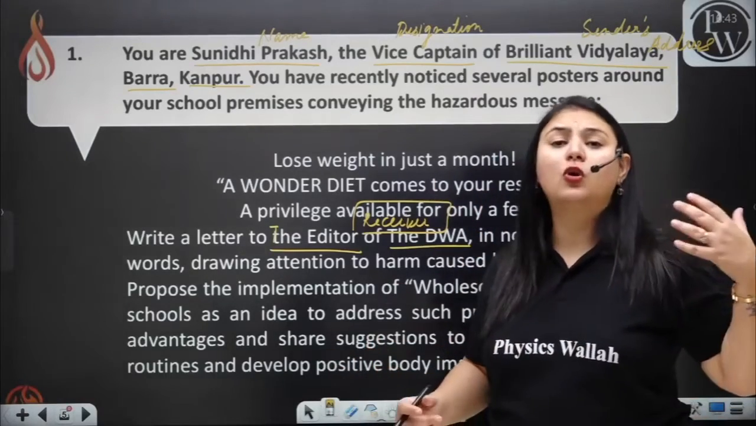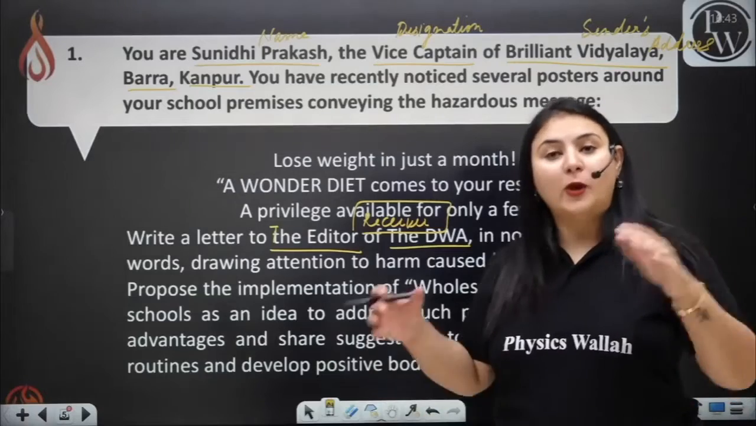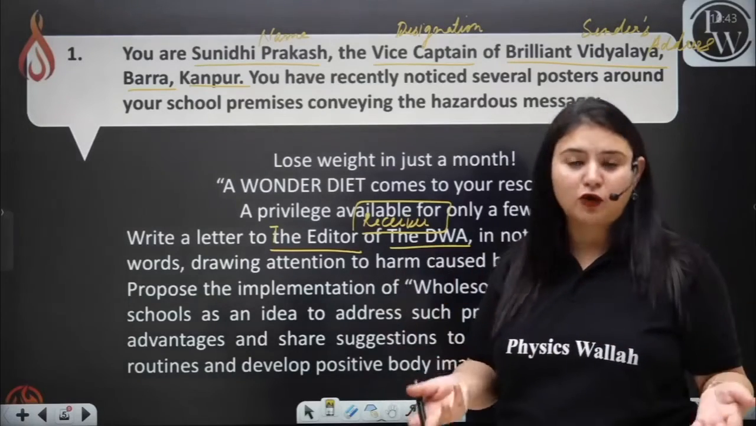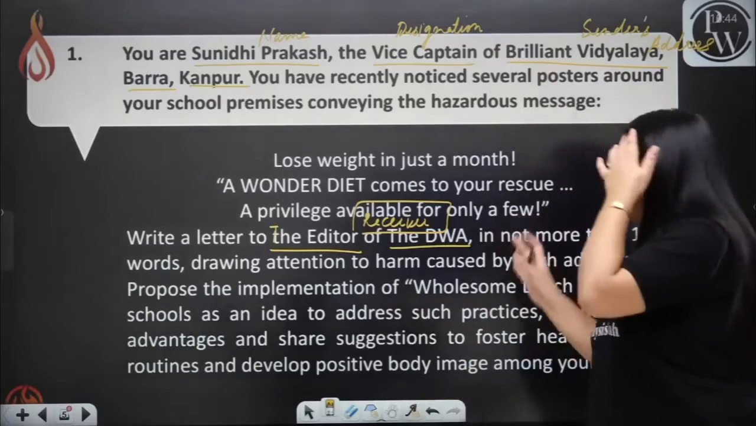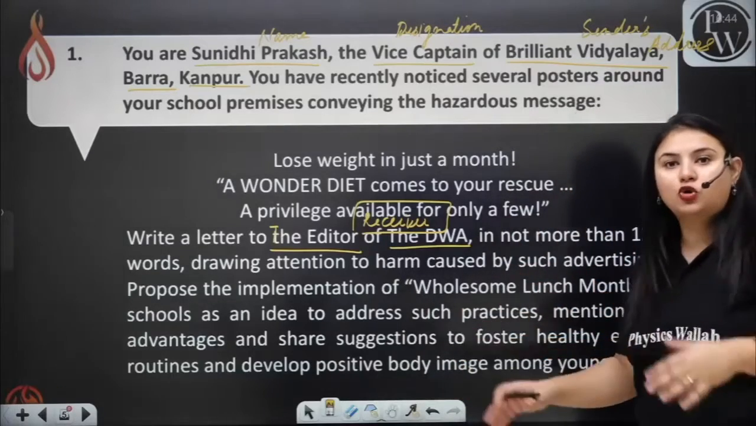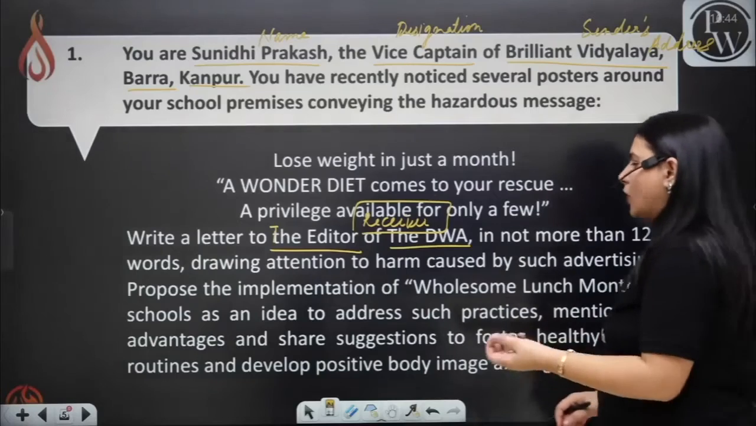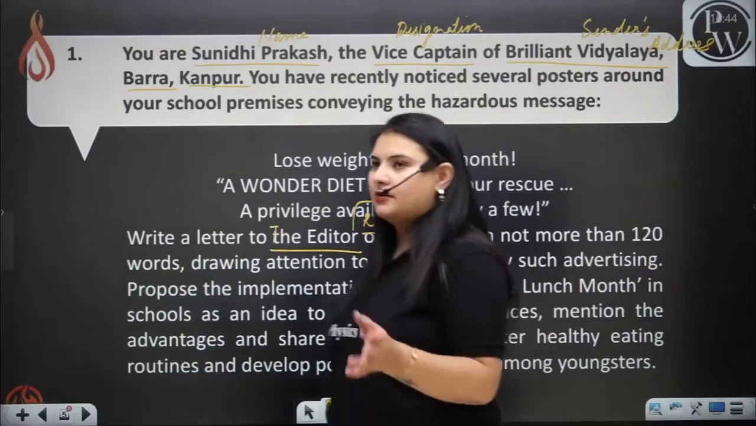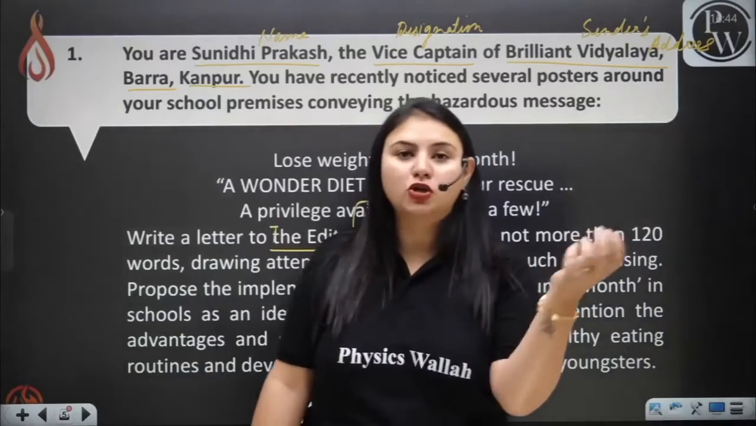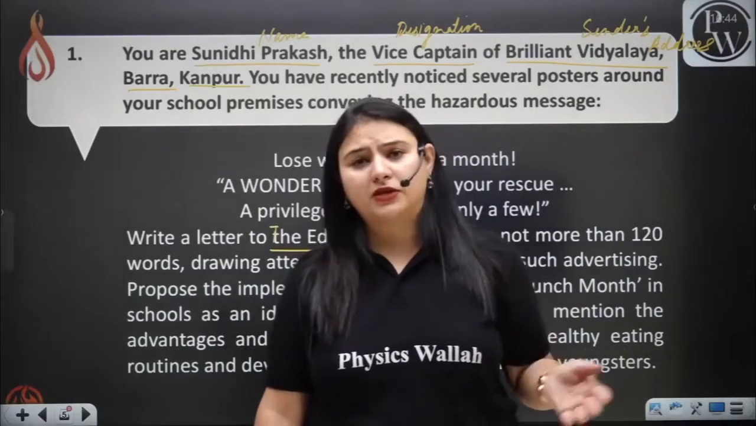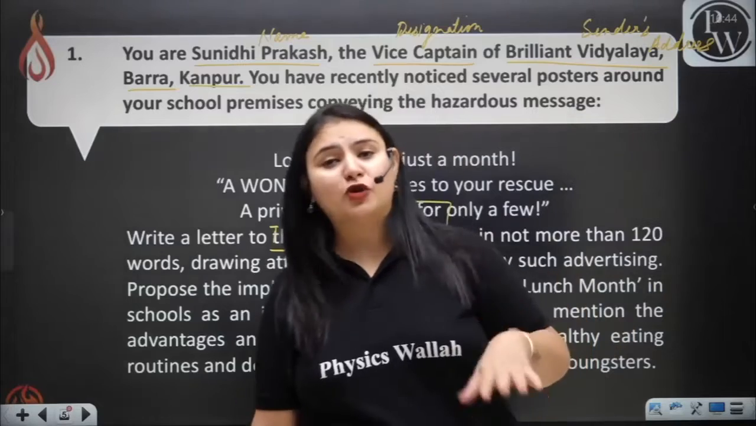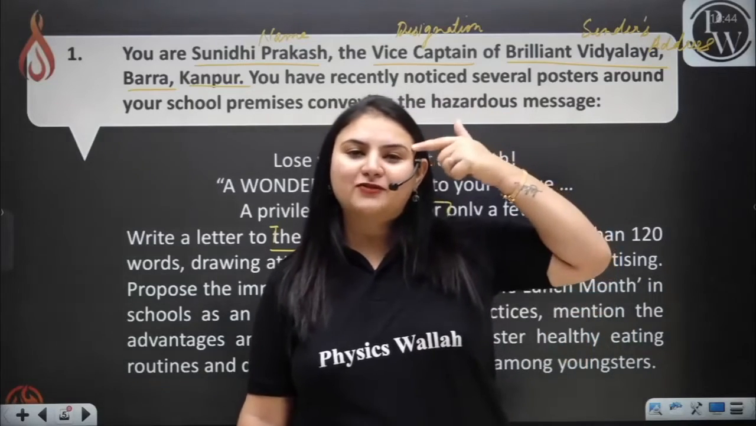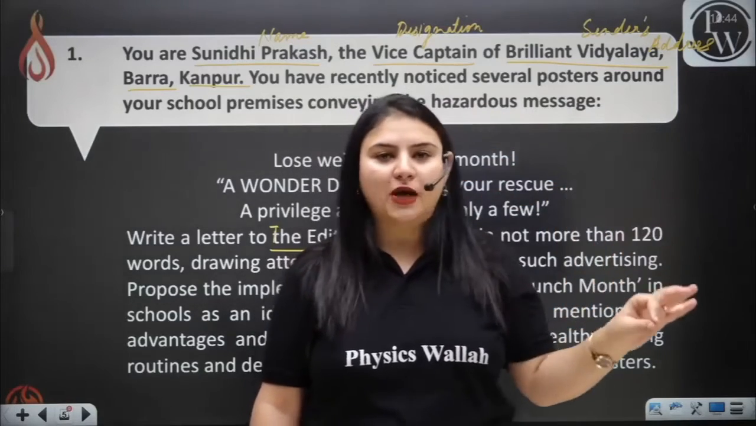You have to prove your point in the letter, that why is it so harmful for the students and why we should not do this thing. And you even have to give him an idea about Wholesome Lunch Month. Obviously, what about Wholesome Lunch Month? Now you have to think in your mind. A little bit you have to think, because these are called creative writing skills, and you can be creative. When you have to be creative, you have to think in your mind. You have to just jot down some ideas.